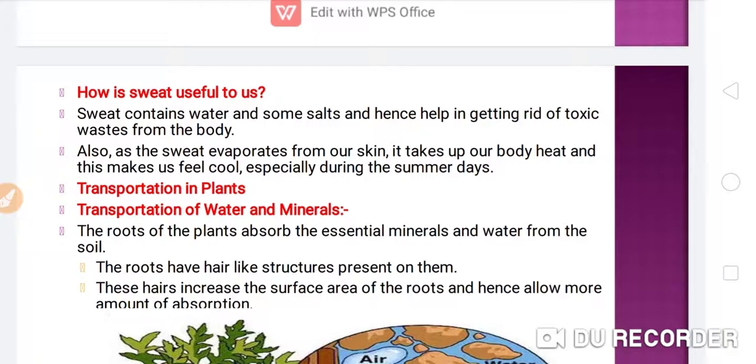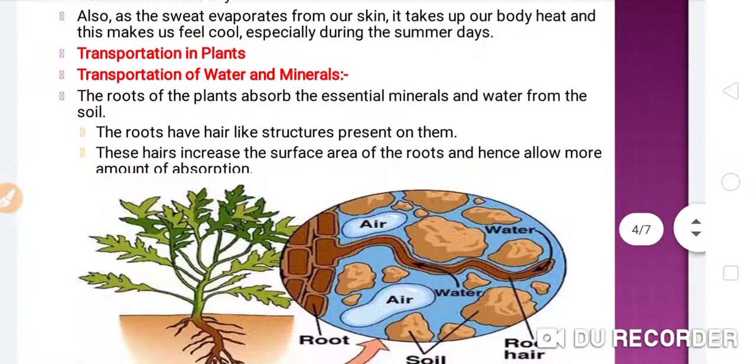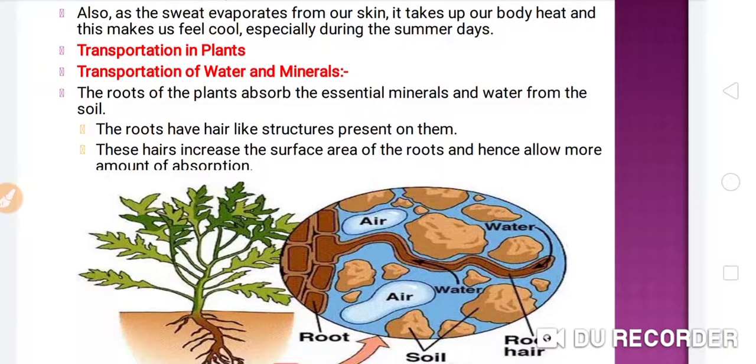Okay, so this is another important fact regarding the sweat. Now, transportation in plants. Similar to human beings, who have a special kind of circulatory system, plants also have transportation of water and minerals, and they circulate it through special kinds of vessels, that is xylem and phloem. So let's see, students, how the transportation of water and minerals goes on inside the plant's body.